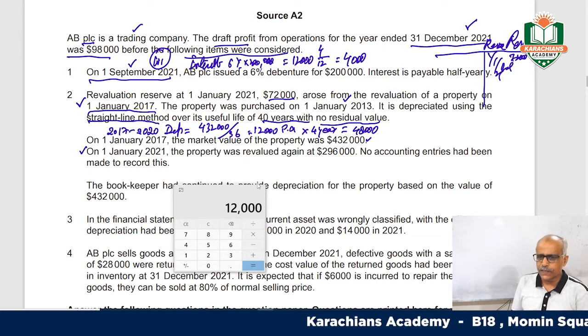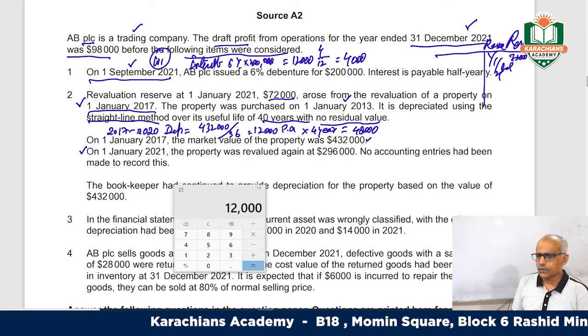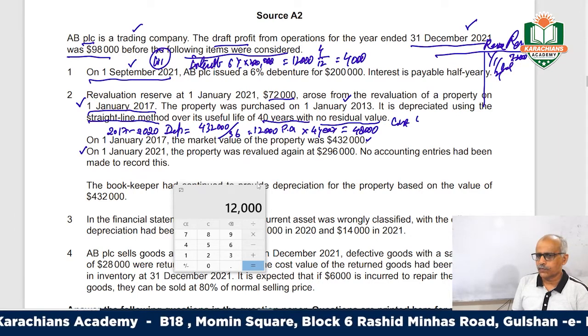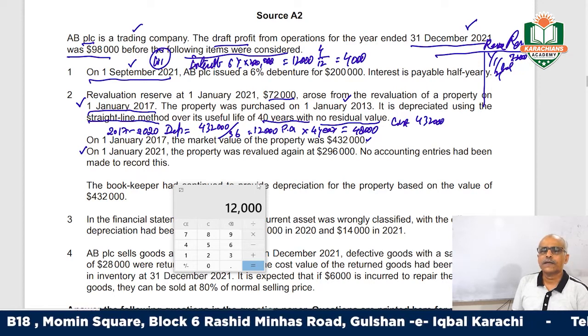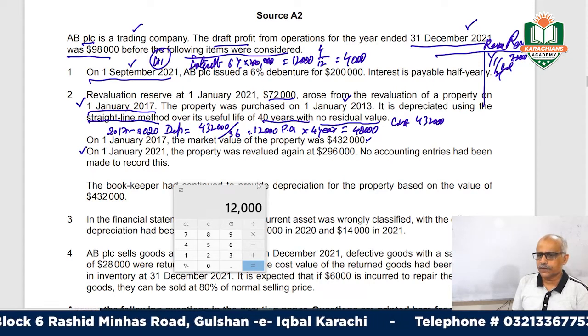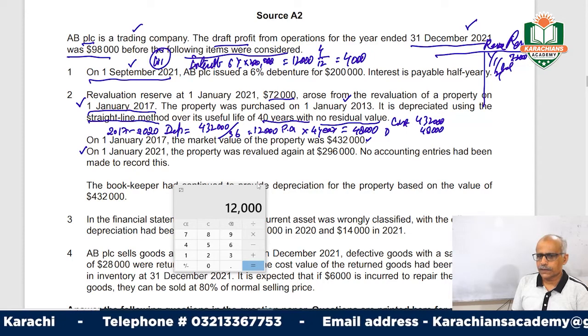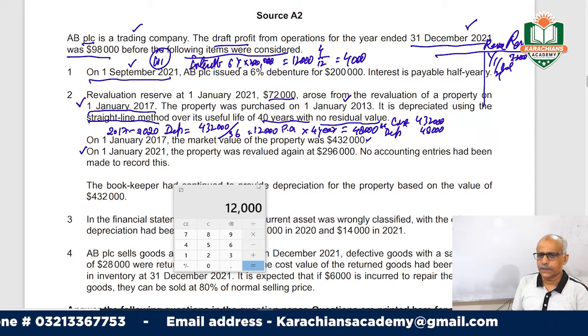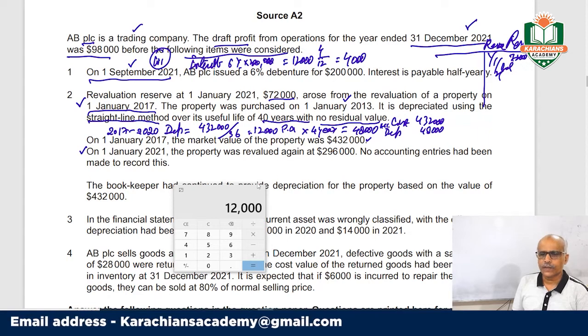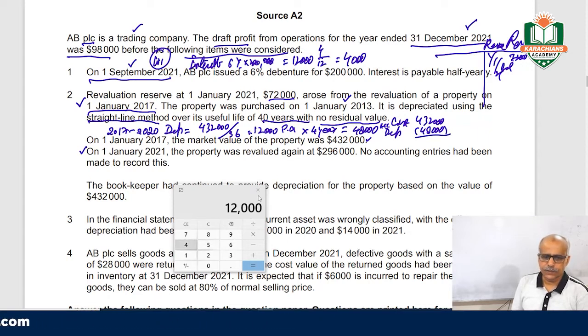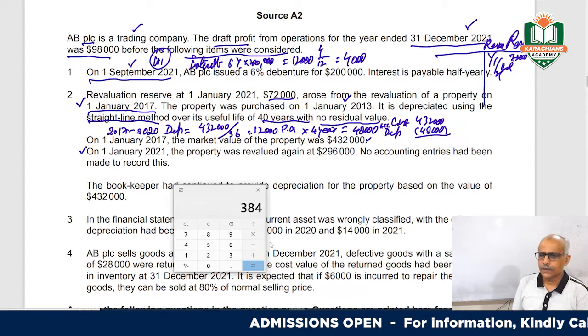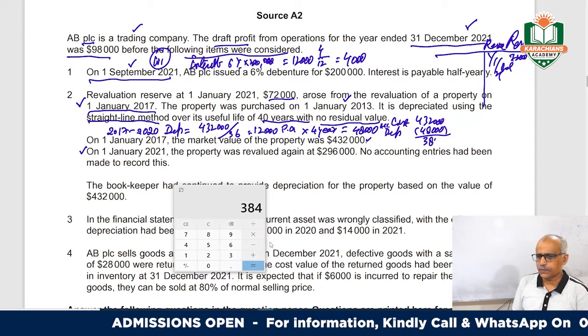And then its revalued cost was 432, and the accumulated depreciation was 48,000. Then 432 minus 48 is 384.